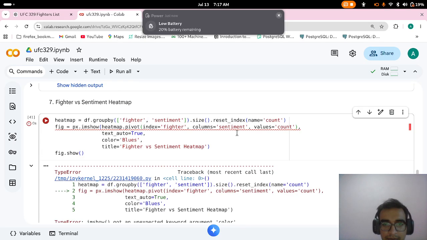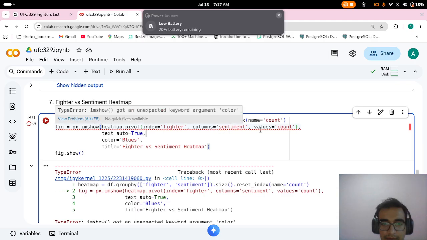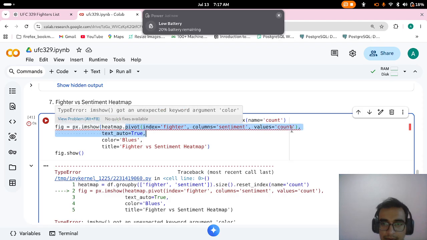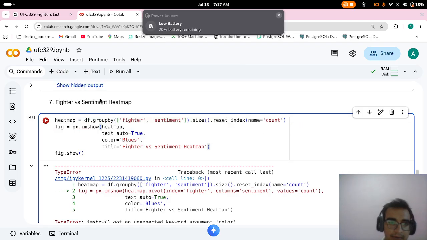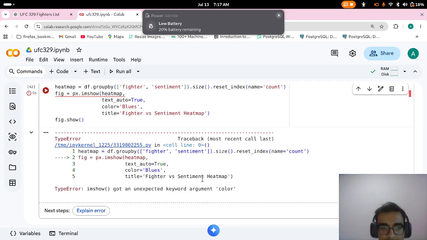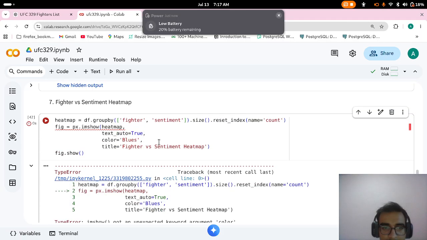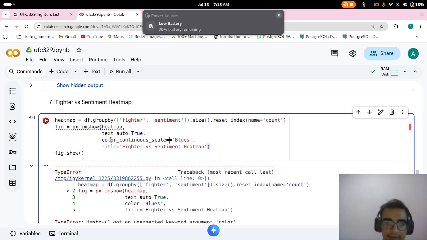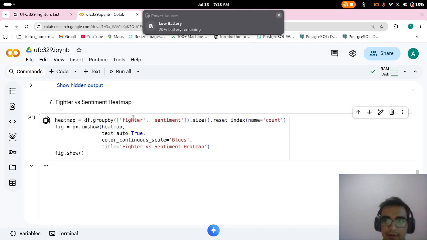Imshow, okay, it's using column index column, simple heat map. Don't pivot anything. Okay, it's something else. Color continuous scale. Yes, continuous scale, that's what I was forgetting. We have color continuous scale.